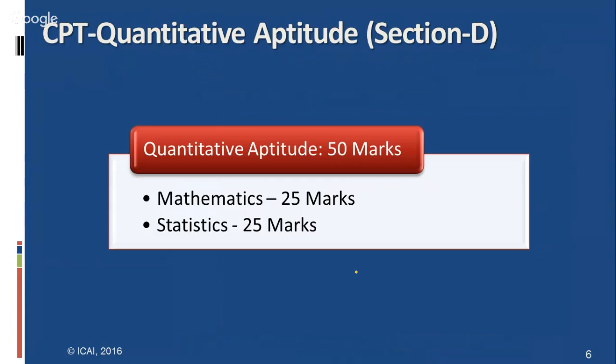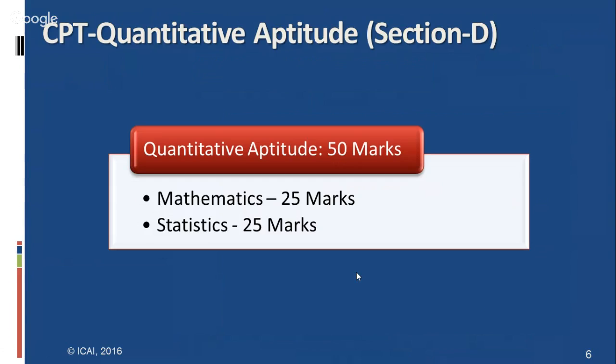In this section, we are going to discuss the strategy for preparation of CPT Quantitative Aptitude. As you are all aware, students, the entire paper is 200 marks, out of which 100 marks are needed for the 50% qualifying the examination. Section A is Fundamentals of Accountancy. Section B is Mercantile Law. Section C is Economics. Section D is Quantitative Aptitude.